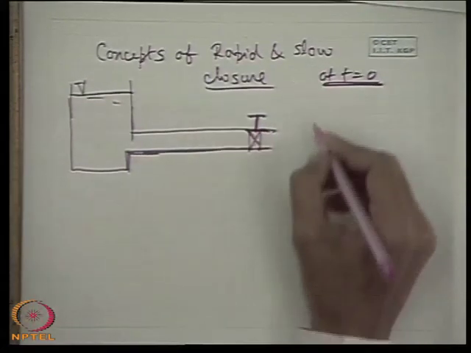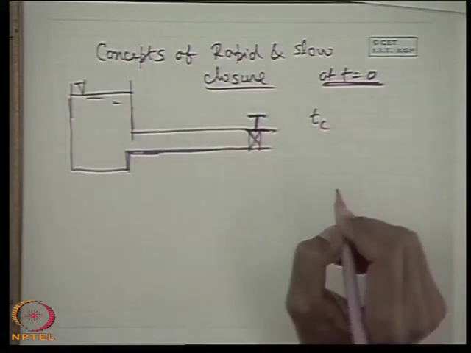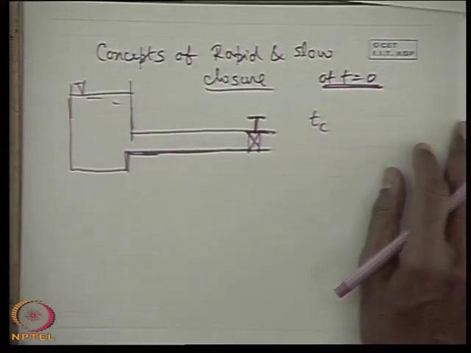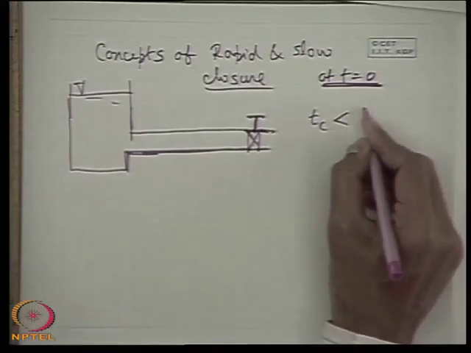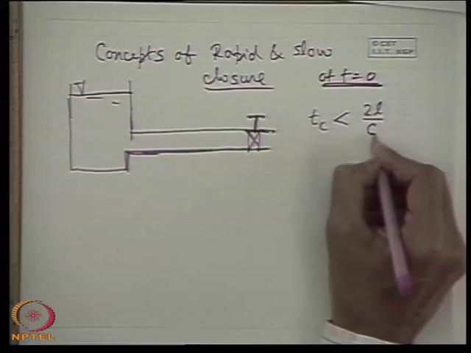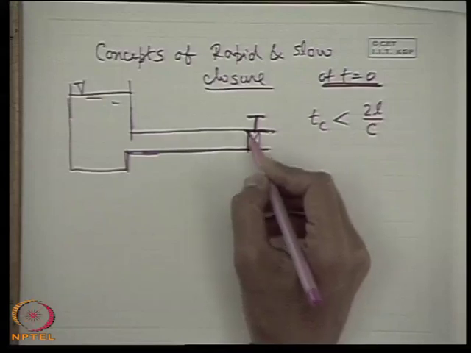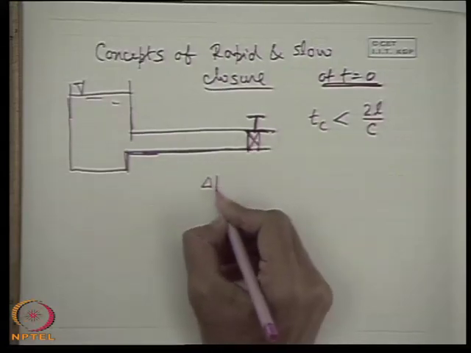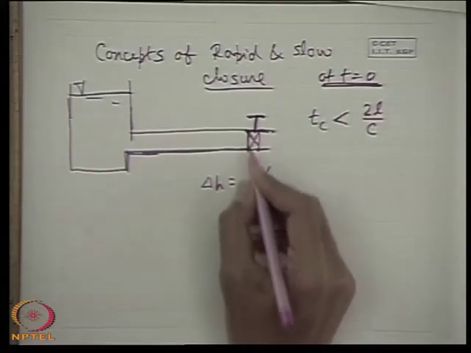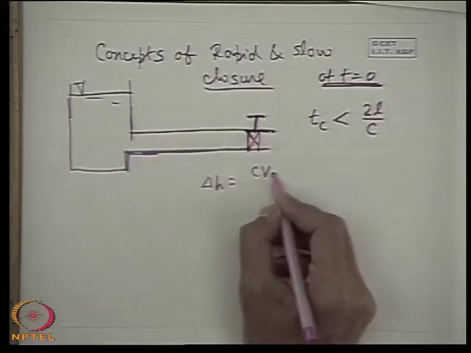Now if this time is taken as Tc, then we see one very interesting thing, that so long as Tc is less than 2L by C, the pressure head generated at the valve end will not be changed from the previous quantity. That means we know that the pressure head generated due to the total deceleration of the fluid is C v0 by g.